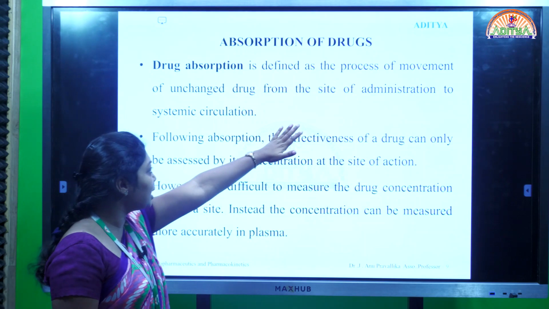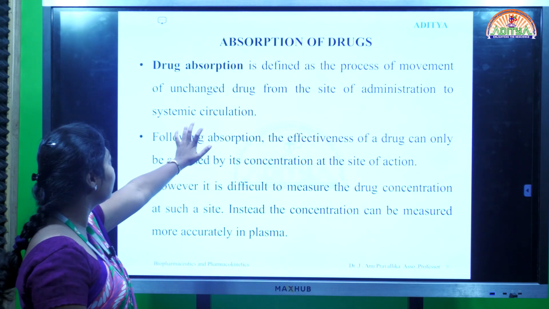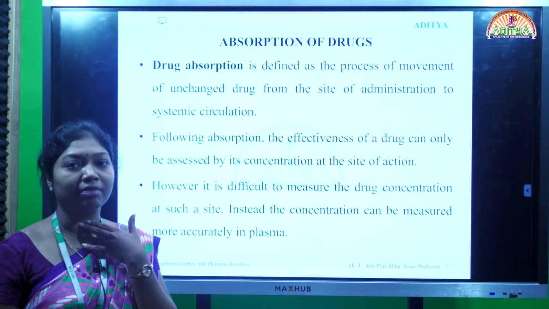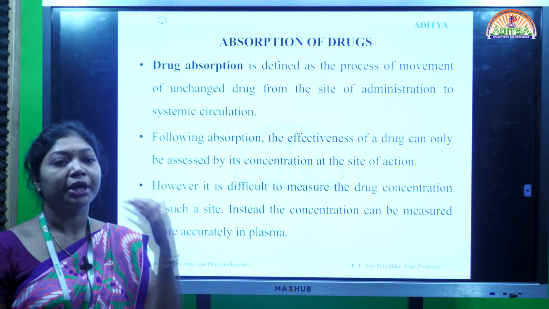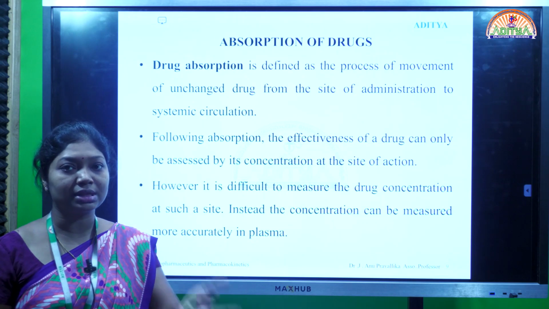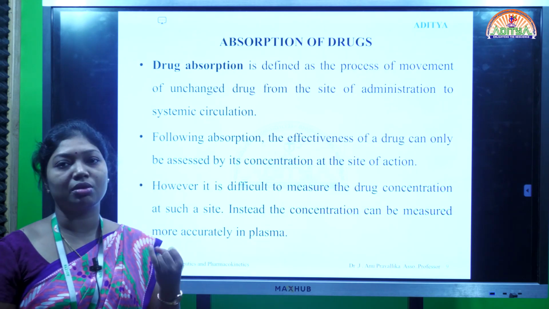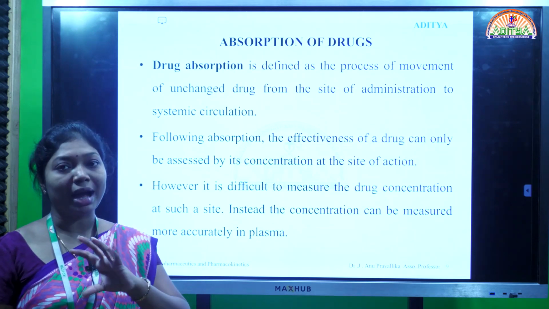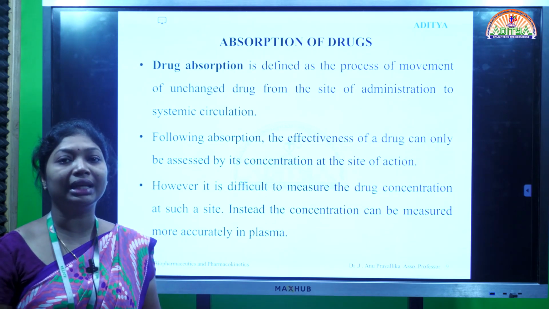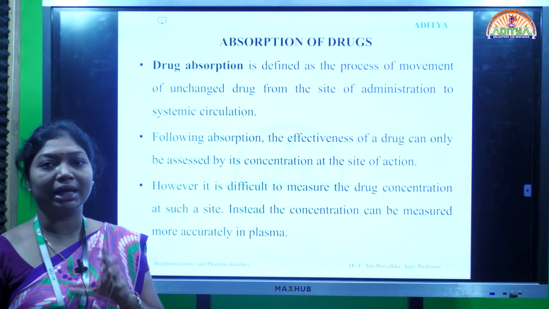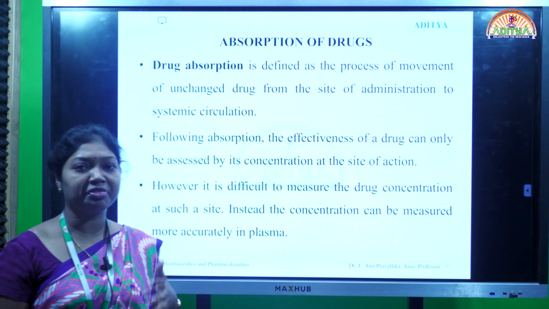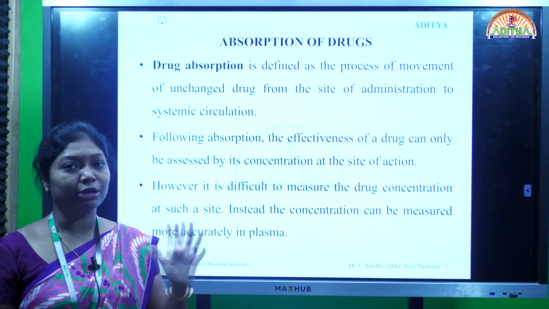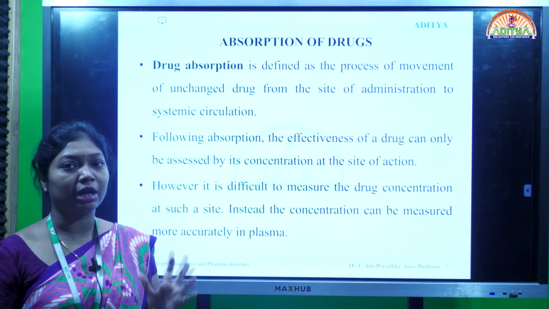During the movement of the drug into the systemic circulation, because of the liver or the gastrointestinal tract, some part of the drug may be converted into inactive form. For example, in the liver we have different enzymes.